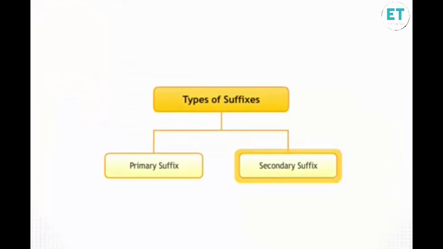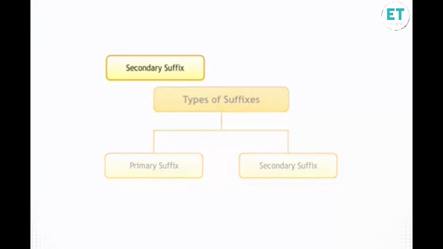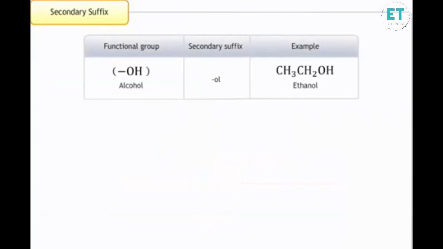A secondary suffix indicates the functional group present in the carbon compound. The terminal E of the primary suffix is replaced by the secondary suffix. The table shows examples of secondary suffixes. For example, a molecule of ethyl alcohol contains 2 carbon atoms, so the root word is eth.